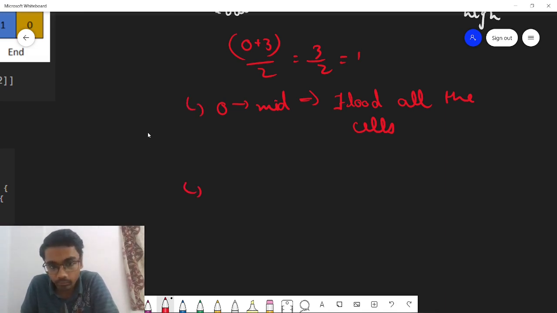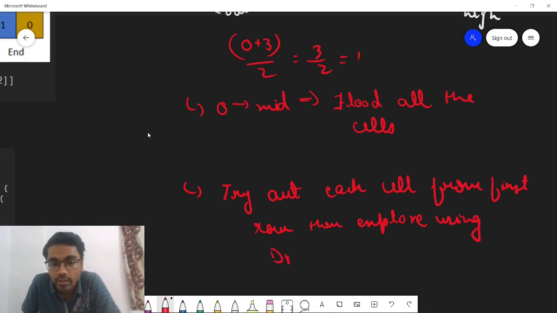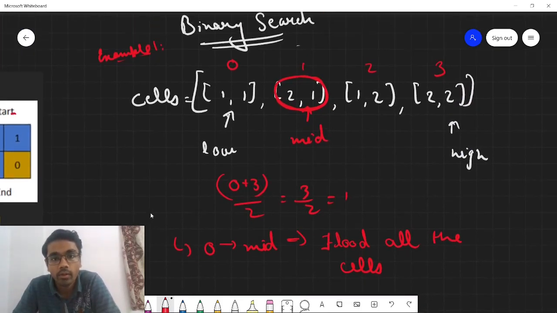So this is the first step. The second step would be: try out each cell from the first row. What could be the starting cell in the first row from where you can get a correct path till the bottom row? So try out each cell from the first row, then explore using DFS or BFS. Okay, so this is the second point that we need to run.